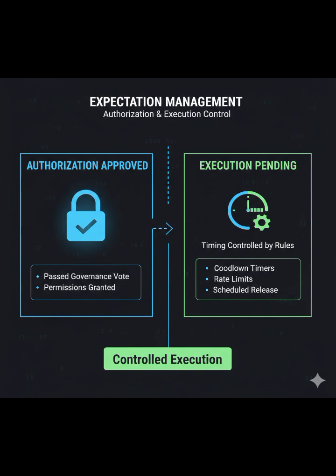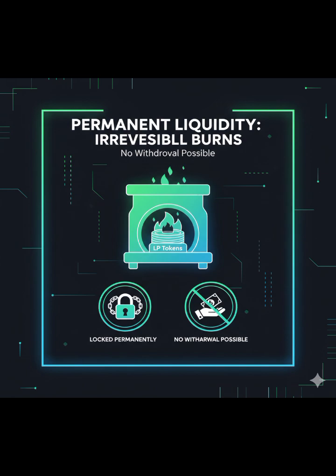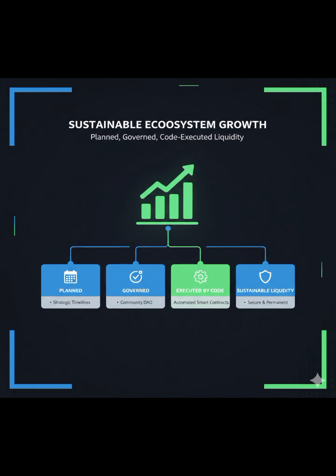LP tokens are always burned. Whenever a liquidity injection happens, LP tokens are sent to be burned. This means permanent liquidity, no possibility of future removal, no human control over the pool. Liquidity that enters, stays. Benefits for holders. For those who hold MIMHO, this brings less artificial volatility, more predictable growth, and protection against impulsive decisions. There are no surprises. Everything is voted, recorded, and verifiable on-chain.